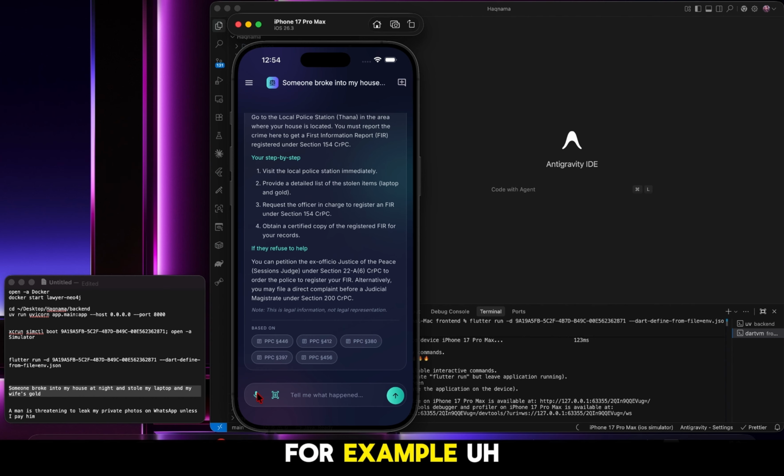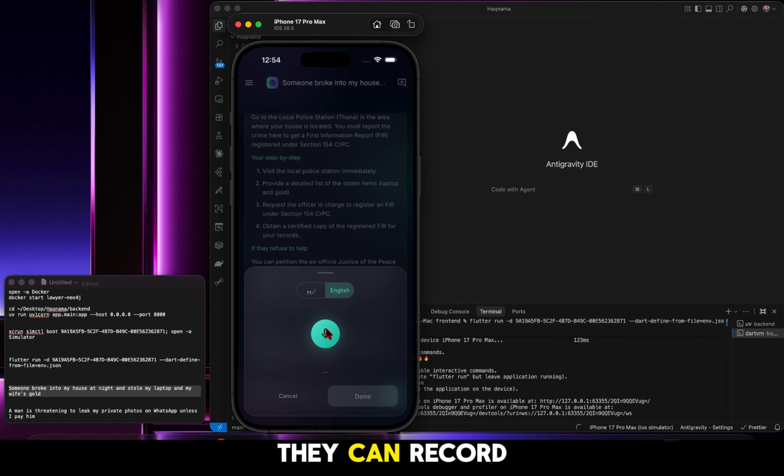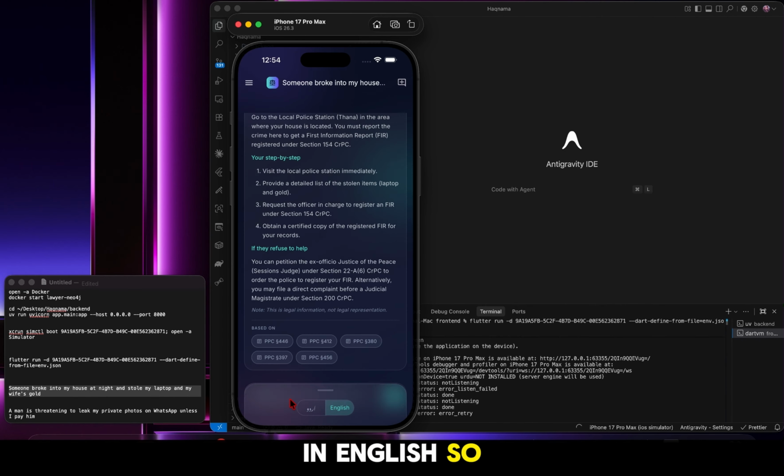For example, if someone cannot type in English, they can also type in Urdu, or they can just press this button like this, and they can record in Urdu as well. They can record in English. So okay, now let me also show you this image feature.